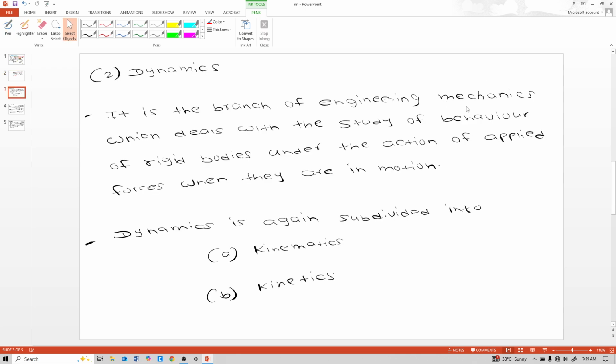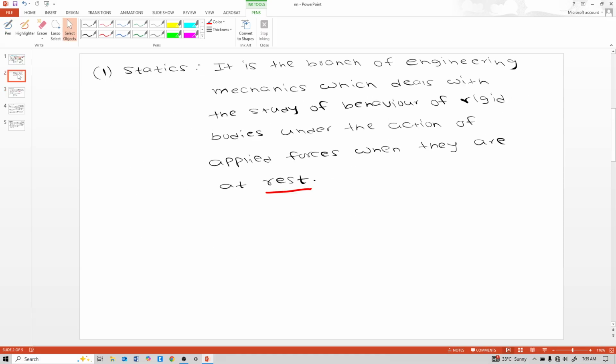See, dynamics is the branch of engineering mechanics which deals with the study of behavior of rigid bodies under the action of applied forces when they are in motion. See here, in dynamics the body is in motion, and in statics the body is at rest, and the others, like applied forces and the study of behavior of rigid bodies, are similar.